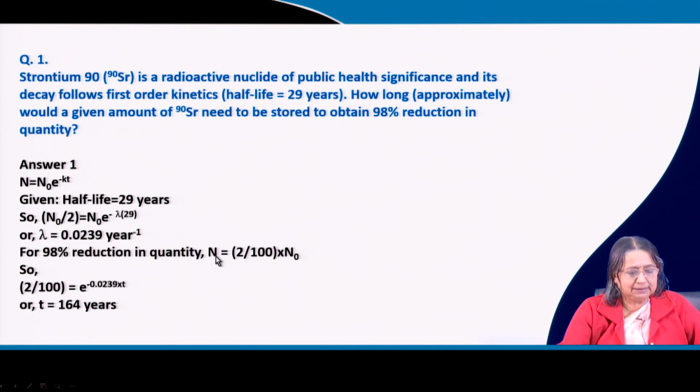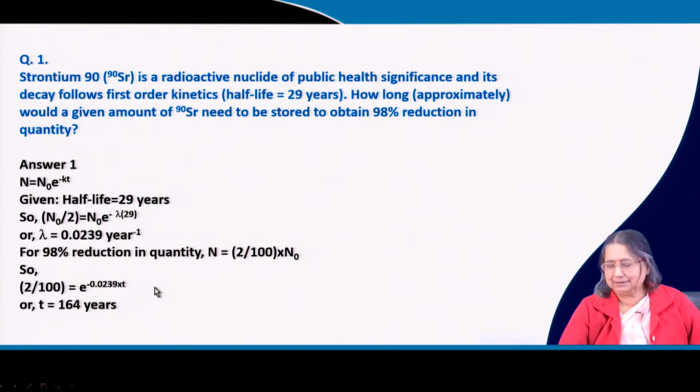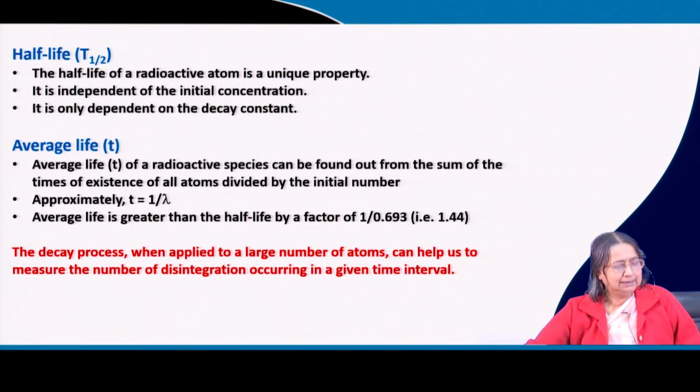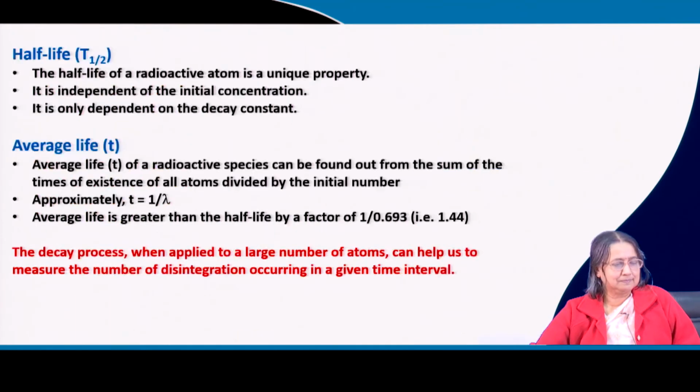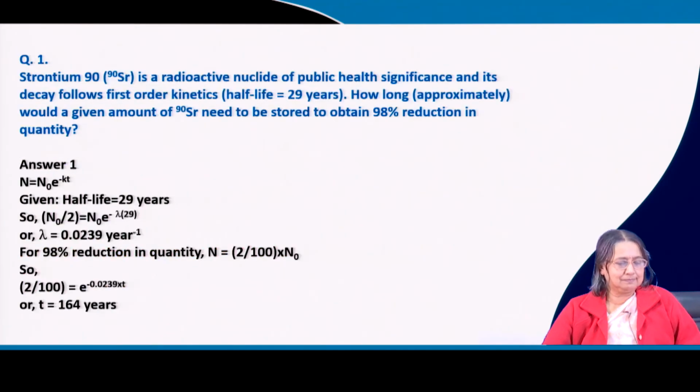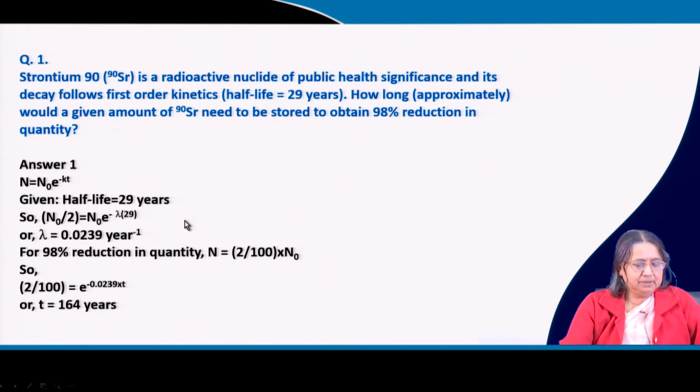And then for 98% reduction in quantity, you can use the formula N is equal to N0 e to the power minus lambda t, and this formula you can use to find out the t. You have already seen this formula just now. This is a very simple example.